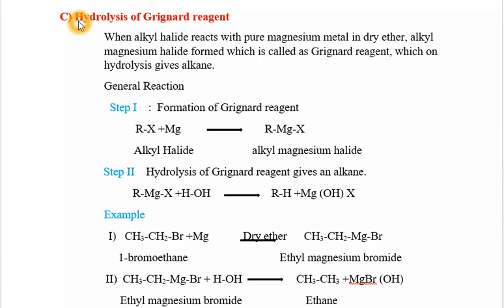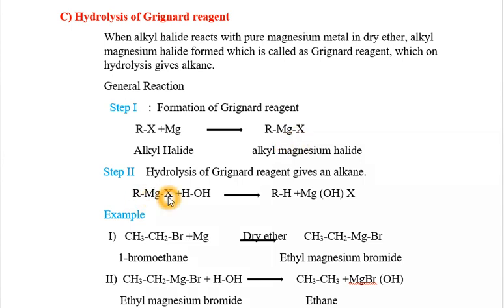The third method for preparation of alkane is hydrolysis of Grignard reagent. First, what is Grignard reagent? Let's see. When alkyl halide reacts with magnesium metal in presence of dry ether, dry ether meaning it contains no moisture, it forms alkyl magnesium halide. This alkyl magnesium halide is called Grignard reagent.